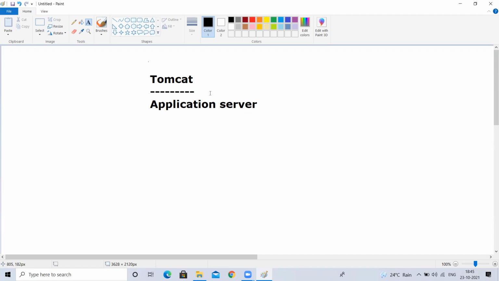Now I have a source code. I have Maven, which will convert the source code into an artifact. I have the artifact ready and want to deploy it into Tomcat. I don't have Tomcat. How to get Tomcat onto my local machine: just go to a browser. I'll show it for Windows today. Linux we will see later.